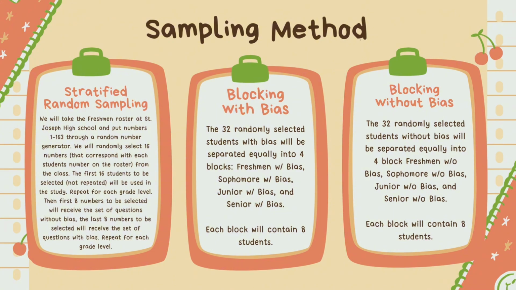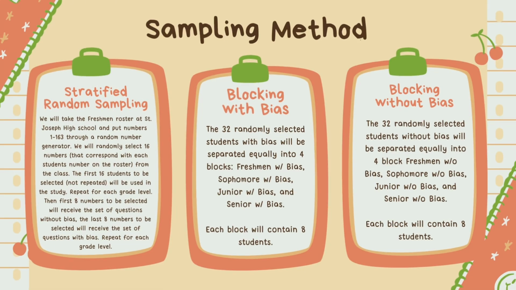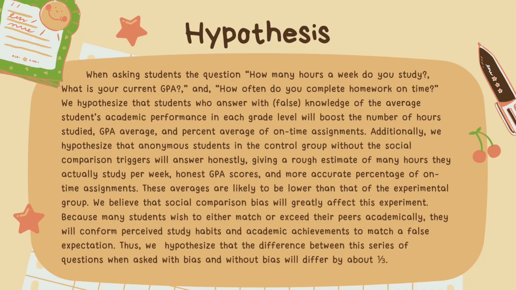Then, for blocking, the 32 randomly selected students with bias will be separated equally into 4 blocks: freshmen with bias, sophomores with bias, juniors with bias, and seniors with bias. And each block will contain 8 students. In the blocking without bias, there are 32 randomly selected students without bias, and they will be separated equally into 4 blocks: freshmen without bias, sophomores without bias, juniors without bias, and seniors without bias, and each block will contain 8 students.